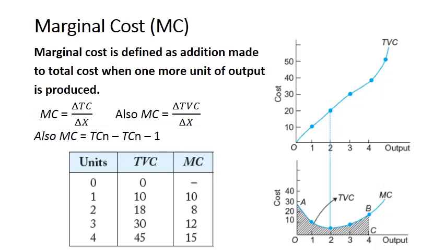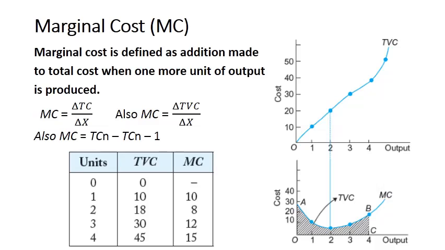And you can see here total variable cost is the area under the marginal cost curve. The total variable cost curve you can see in the upper panel, and in the lower panel you can see marginal cost. And total variable cost is the area under the marginal cost curve. You can see initially it declines, it reaches a minimum, and then it starts increasing. So this is U-shaped. The shape of the marginal cost curve is U-shaped.